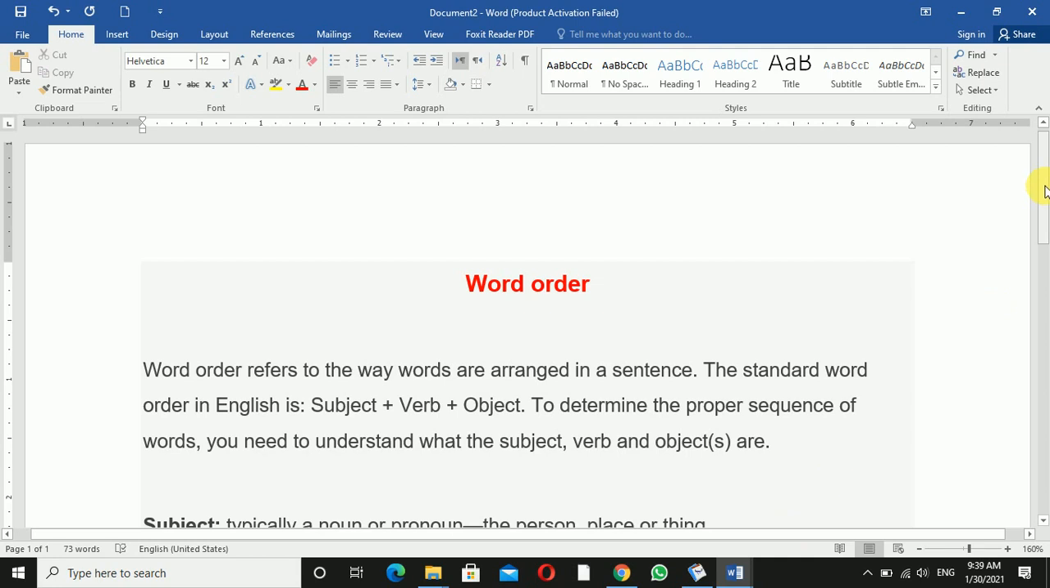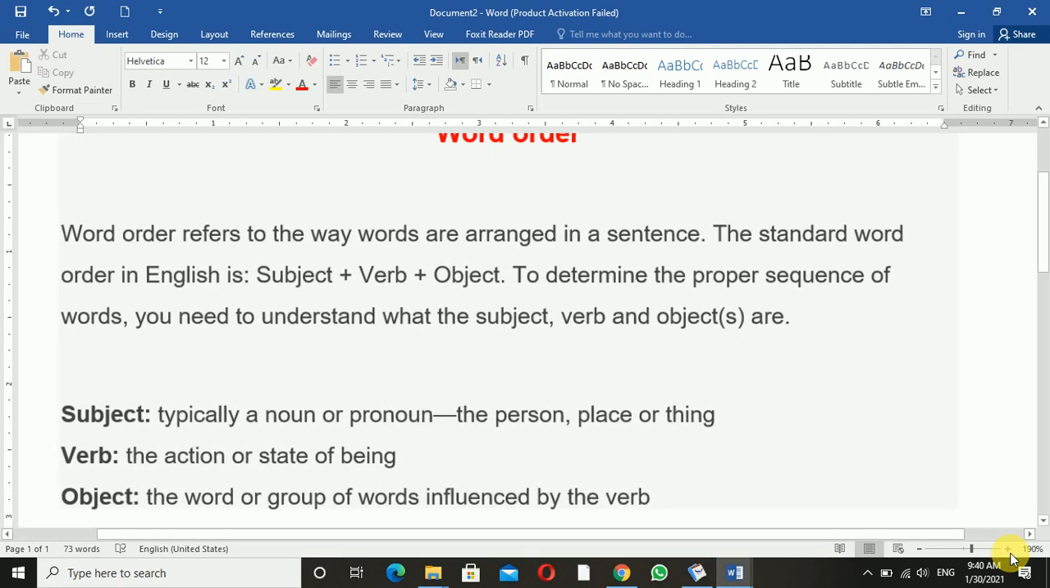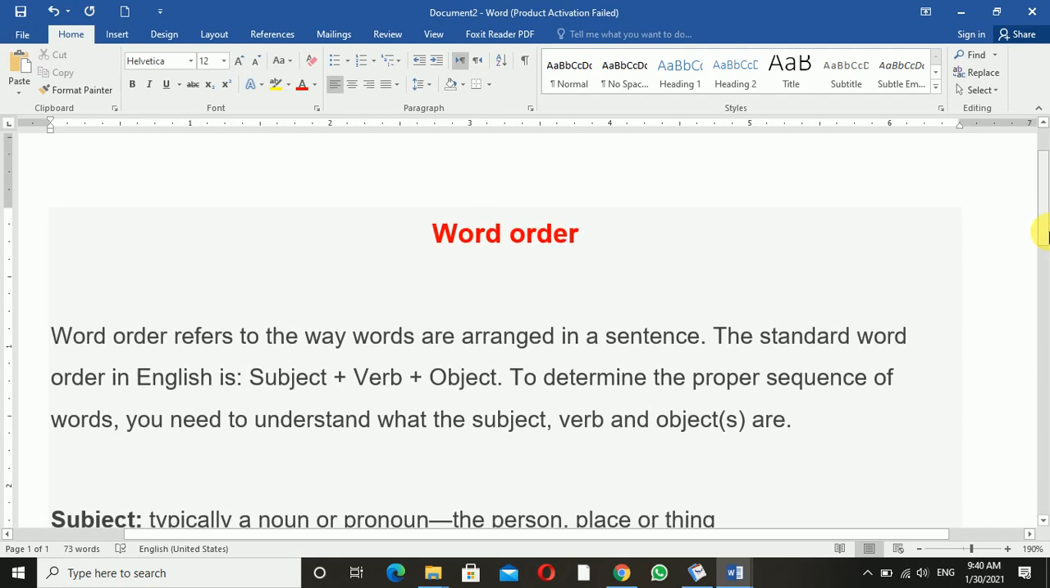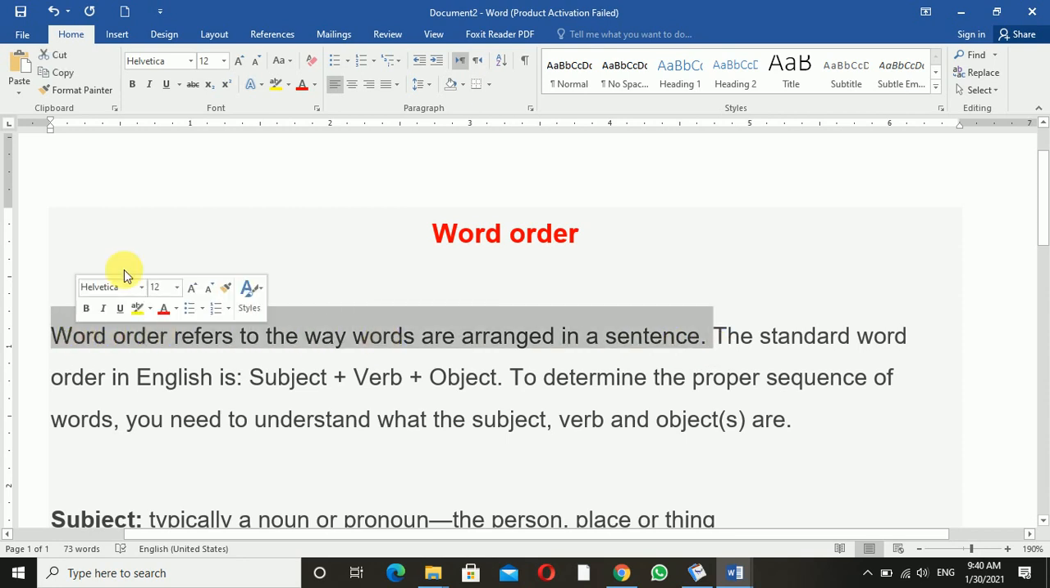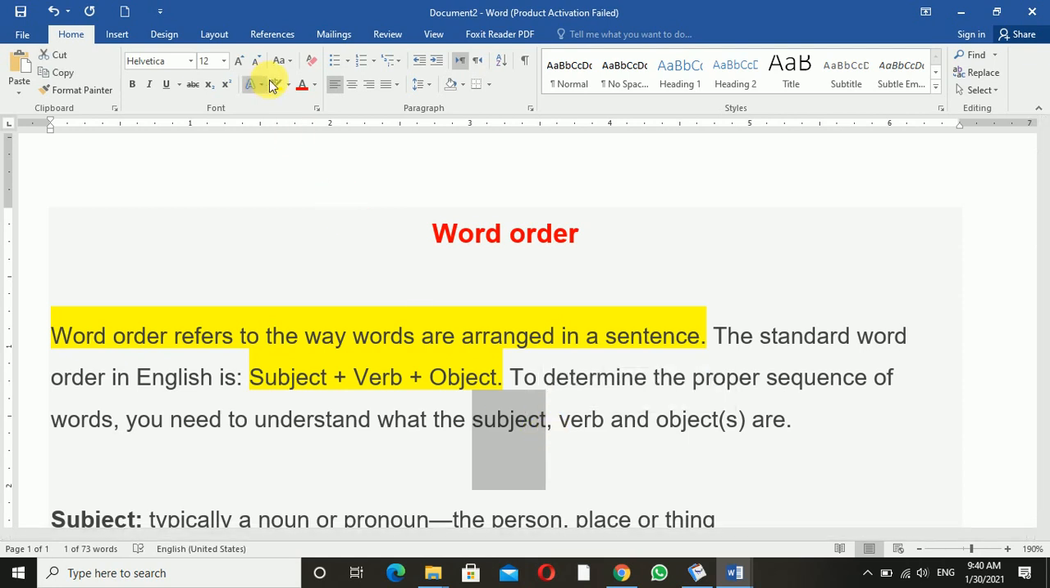So what is word order? You can see, let me zoom in. Word order, dear students, means the arrangement of words. Word order refers to the way words are arranged in a sentence. The standard word order in English is subject plus verb plus object. To determine the proper sequence of words, you need to understand what subject, verb and objects are. What is a subject, dear students, and what is a verb? You should understand them if you want to understand word order.